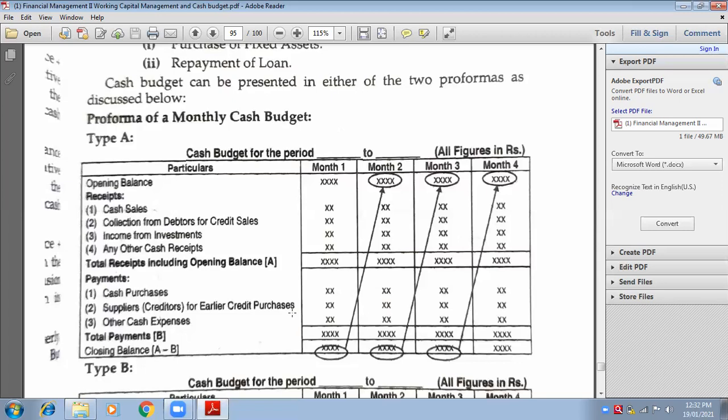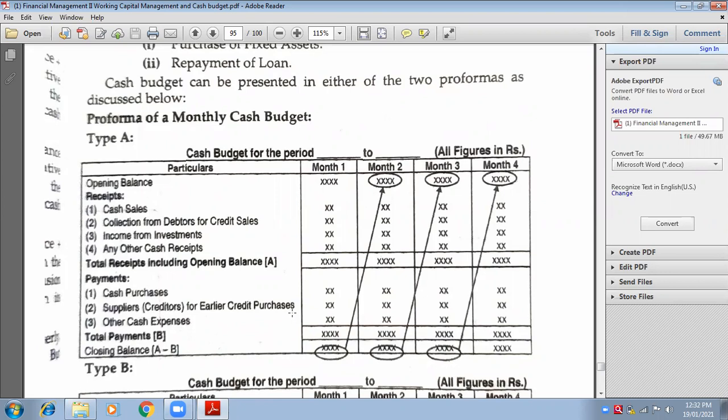You will write your payments. And other cash expenses means electricity bill, maybe bonus given to employees, maybe wages given to laborers. You will have to incur these, there is no option. Repairing expenses, depreciation expenses.